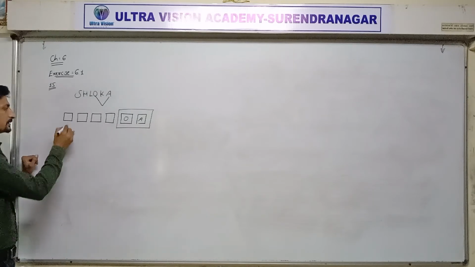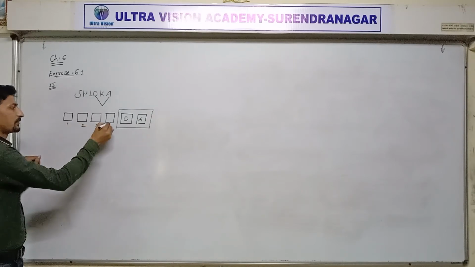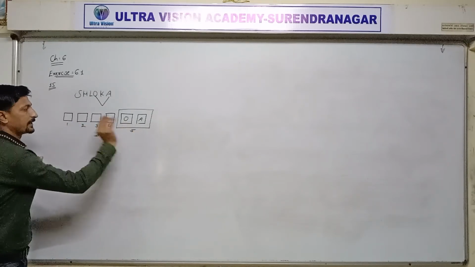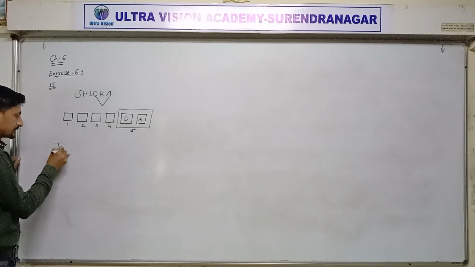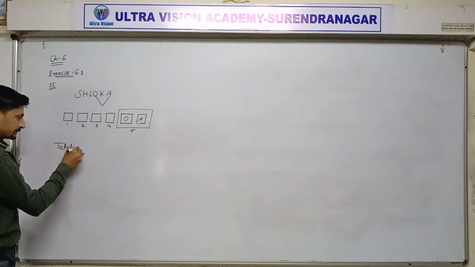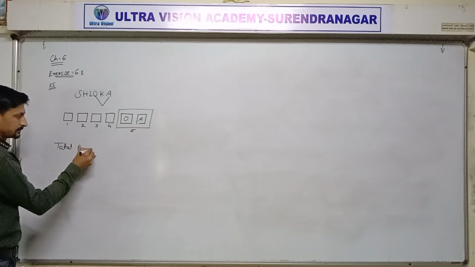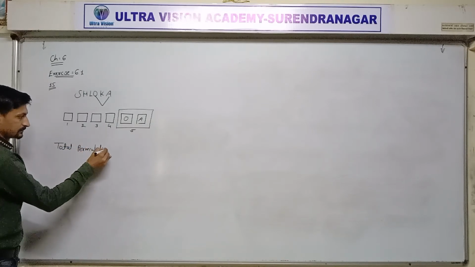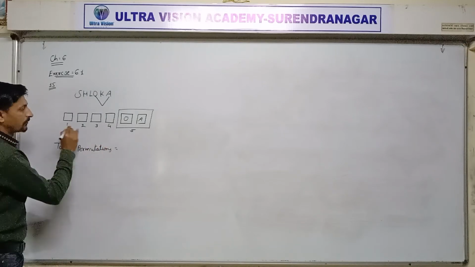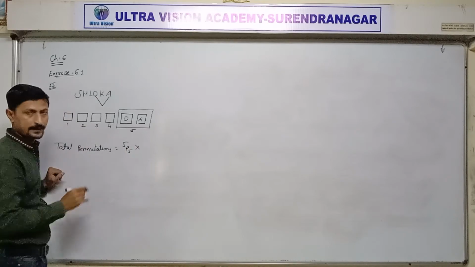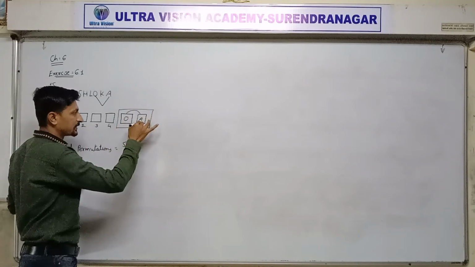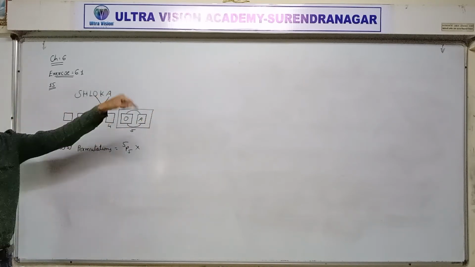Remaining four components 1, 2, 3, 4, and the two letters combined as one unit, 5. The total permutation is 5P5, 5 units, and both the vowels are interchanged in first place or in the second place.